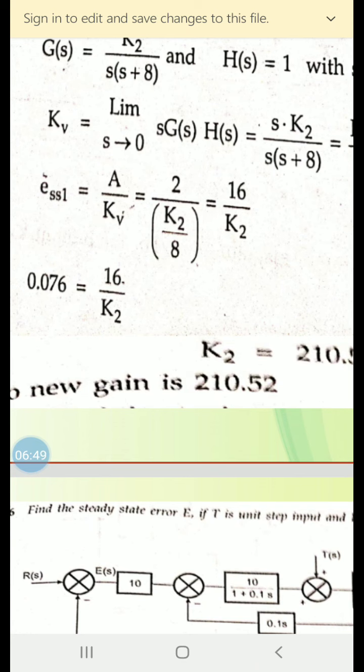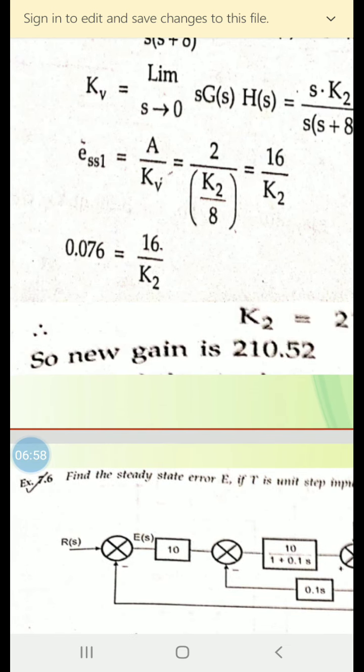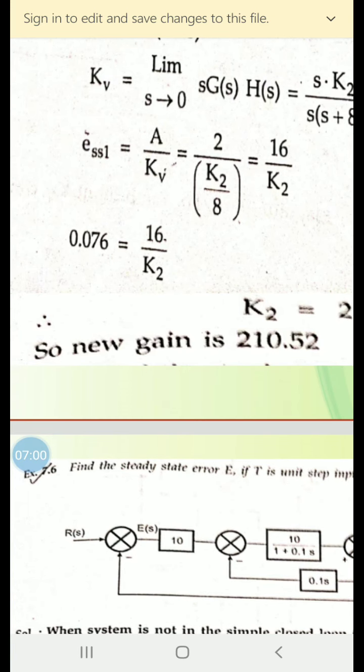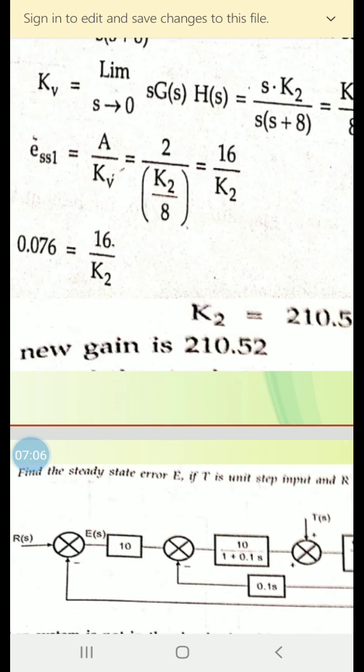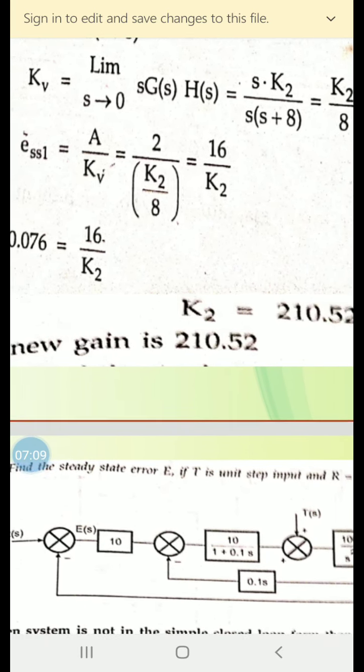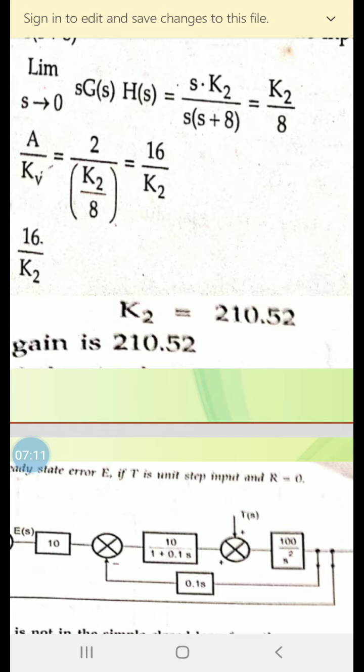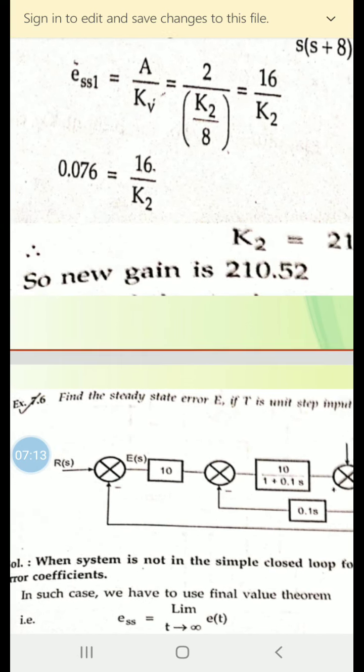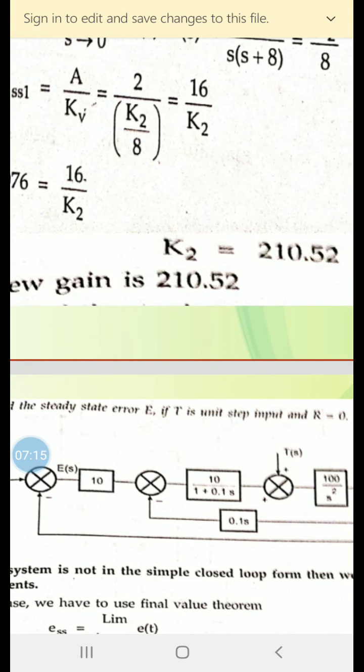Therefore, ess1 is equal to A by Kv, which is equal to 2 divided by K2 by 8, which is 16 by K2. So 0.076 is equal to 16 by K2. Therefore, K2 is equal to 210.52. So the new gain is 210.52.